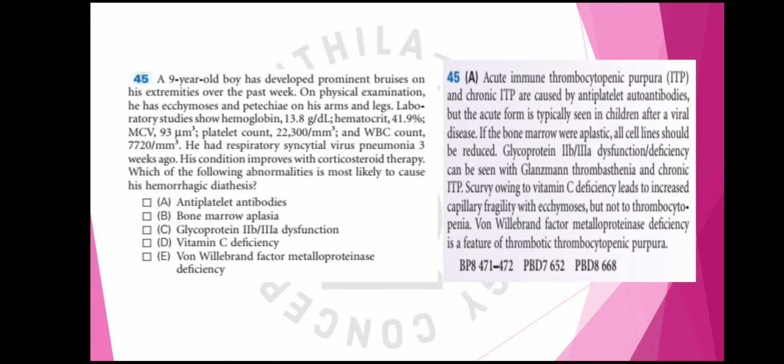The options are anti-platelet antibodies, bone marrow aplasia, glycoprotein 2B/3A dysfunction, vitamin C deficiency, where there is a collagen defect, a vascular disorder, and von Willebrand factor metalloproteinase deficiency. The diagnosis is acute ITP, so the answer will be anti-platelet antibodies. In acute ITP, there are anti-platelet antibodies against the glycoprotein receptors. So the answer will be A.